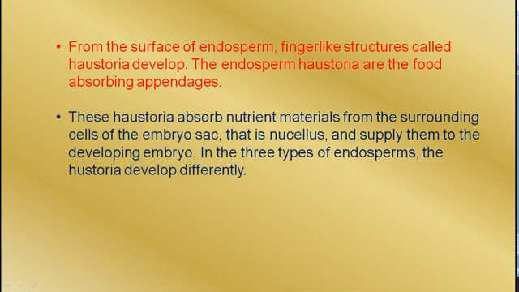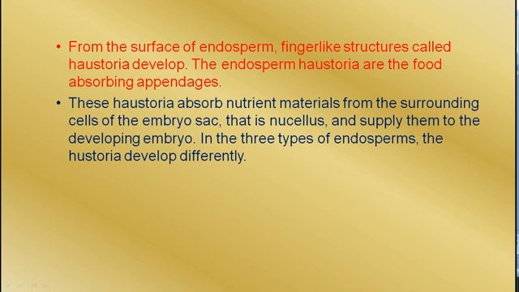Similar haustoria are formed in the developing embryo also, that absorb food from the endosperm. These haustoria absorb nutrient materials from the surrounding cells of the embryo sac, that is the nucellus, and supply them to the developing embryo. In the three types of endosperm, the haustoria develop differently. They may appear from any side.